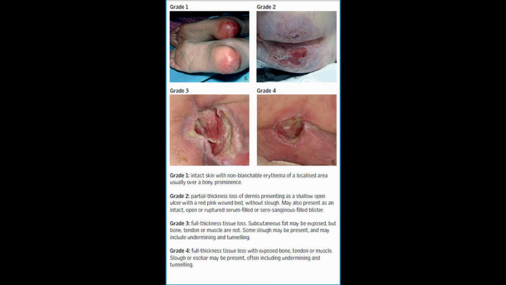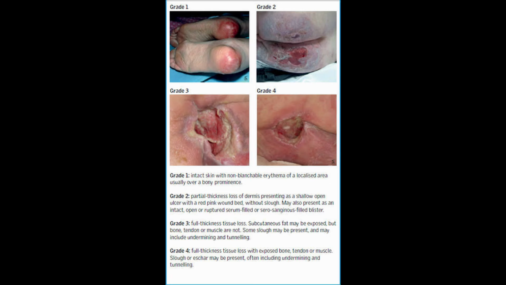Now the third one is grade 3. In this there is a full thickness tissue loss. Subcutaneous fat may be exposed but bone, tendon or muscle are not. Some slough may be present and may include undermining or tunneling. So this is grade 3, in which there is a full thickness tissue loss. In grade 4 there is a full thickness tissue loss with exposed bone, tendon or muscle. Slough may be present, often including undermining.